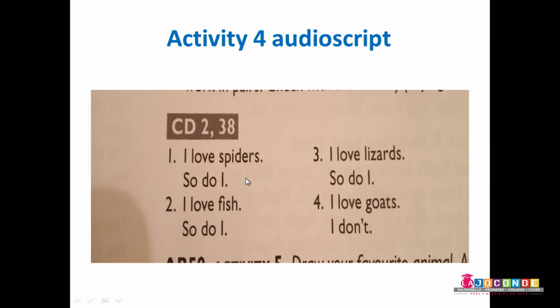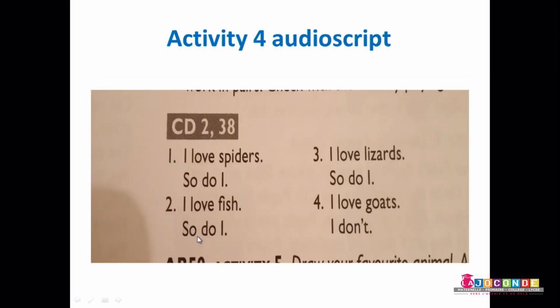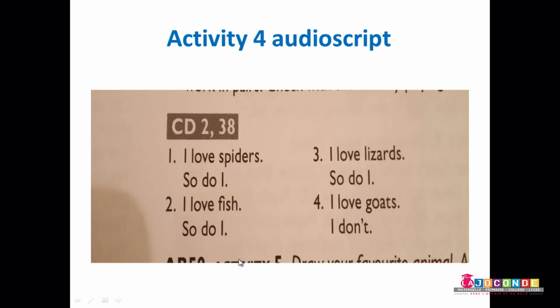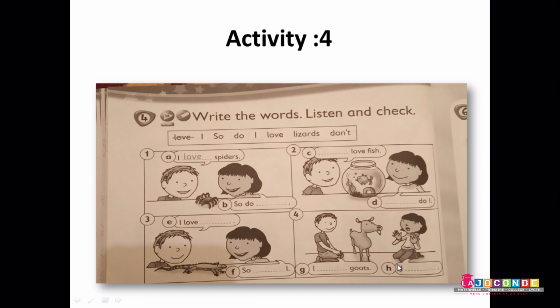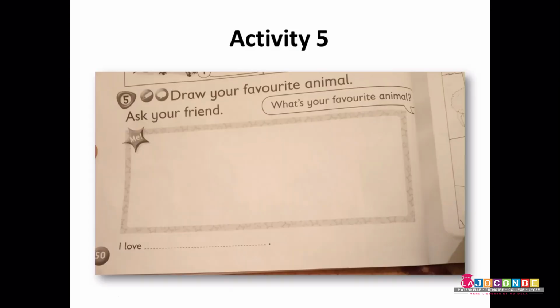Good. So do I. Yes, you have to write I in this blank, in this place. Okay? Great. And so on. Second one. Here you have. Third one. Here you have. Good. And the last one, this one. I, goat, I, and here you have the audio script. Great. Now, let's move to the next activity.